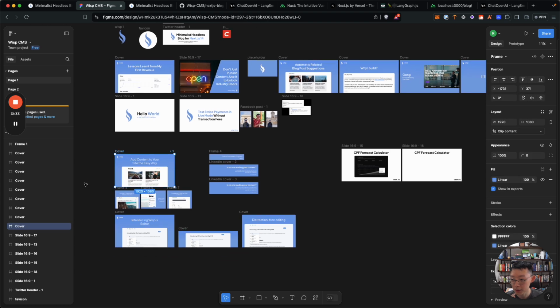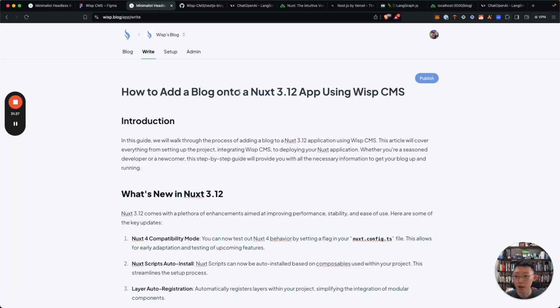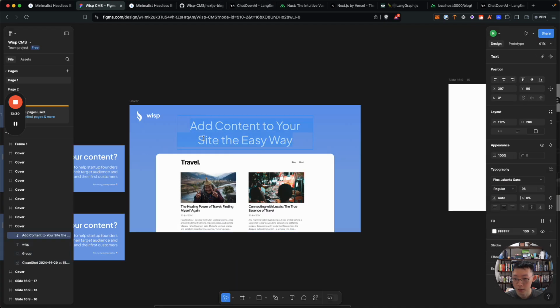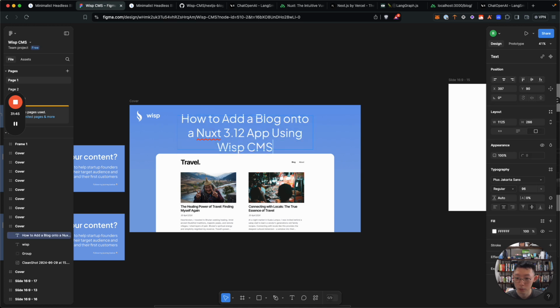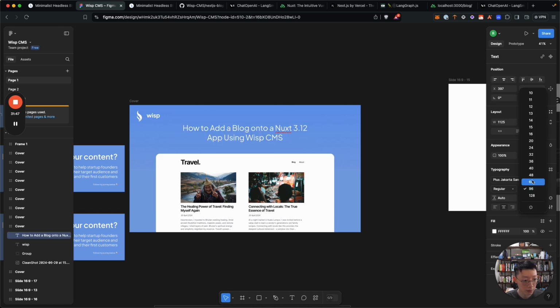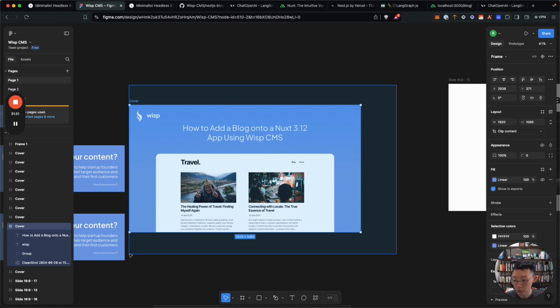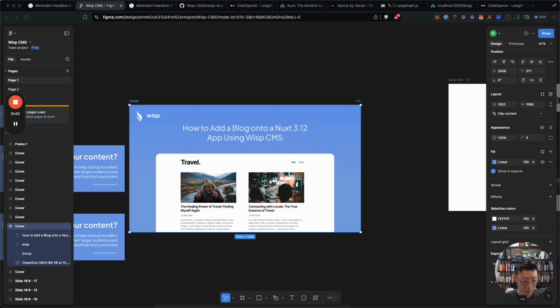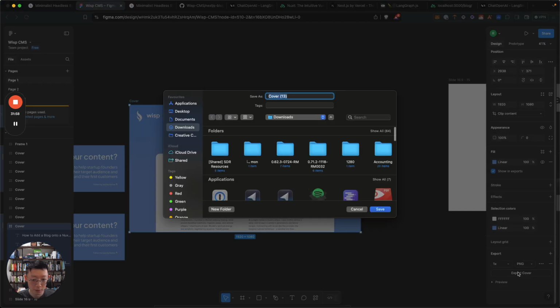Okay, let's use something like this. How to add a block? Okay, it's a little bit too big. So, nice image here. Move myself there. Export.